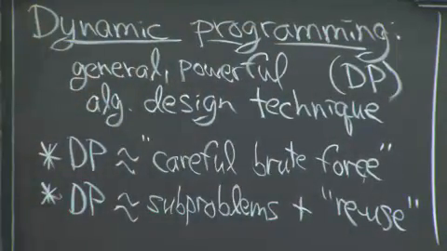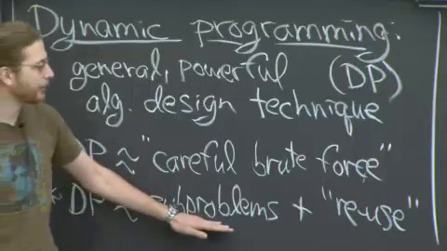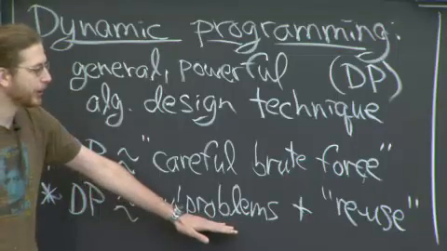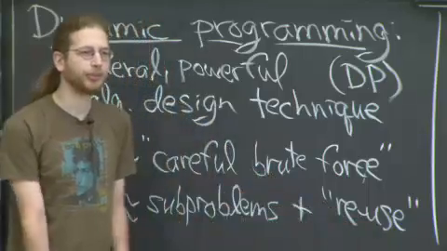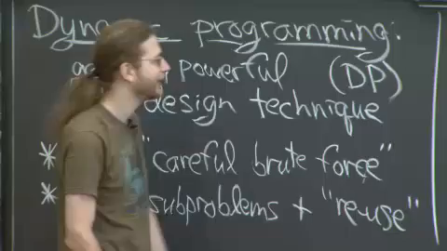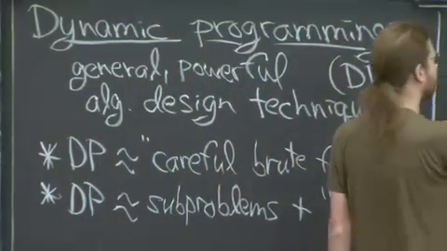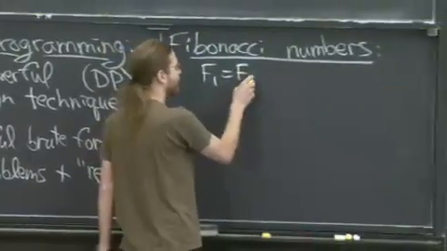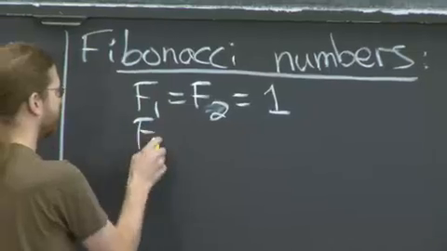In the end, we'll settle on a sort of more accurate perspective. The basic idea of dynamic programming is to take a problem, split it into subproblems, solve those subproblems, and reuse the solutions to your subproblems. It's like a lesson in recycling. Okay, so we'll see that in Fibonacci numbers. So you remember Fibonacci numbers, right? Number of rabbits you have on day n if they reproduce.